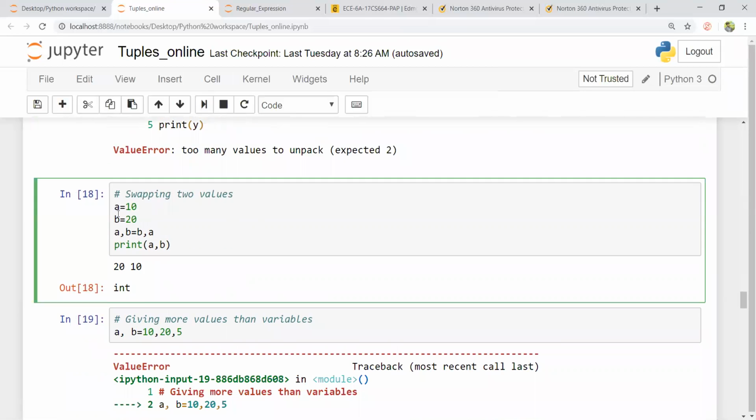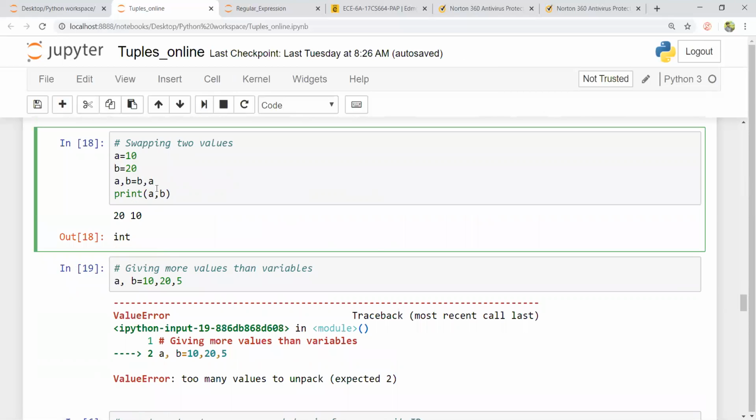As for swapping two values, I can swap a comma b and make it b comma a, so that the value of a is assigned with b and b is assigned with a. This is very important while converting dictionaries, keys and values, if you're trying to interchange those keys and values.